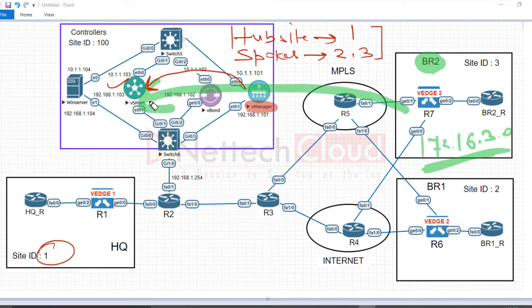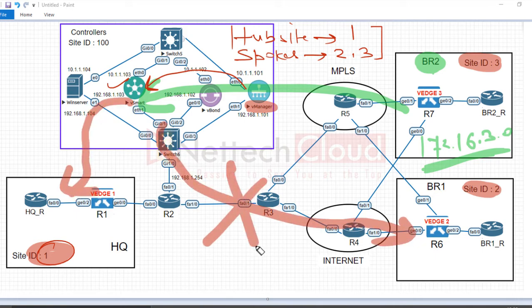So vSmart receives prefixes from which site? Site ID 3, agreed. And now vSmart knows site ID 3 means what? Spoke. Site ID 2 is what? Spoke. And hub site ID is 1. So vSmart will advertise the 172.16.3.0 prefix only to site ID 1, not to site ID 2. Understood? It's a kind of route filtering, right?